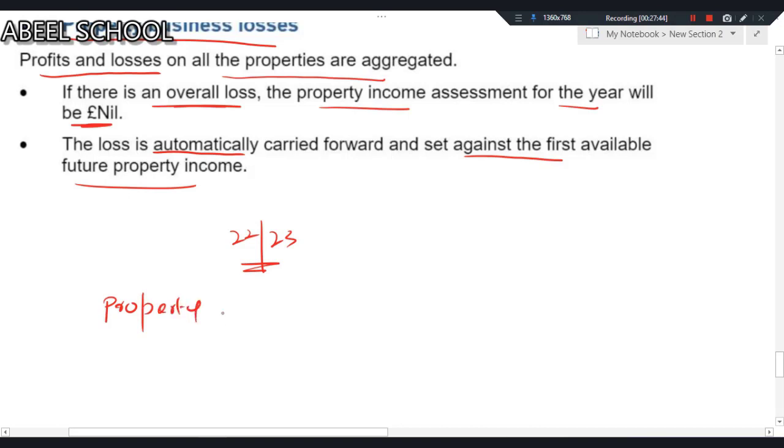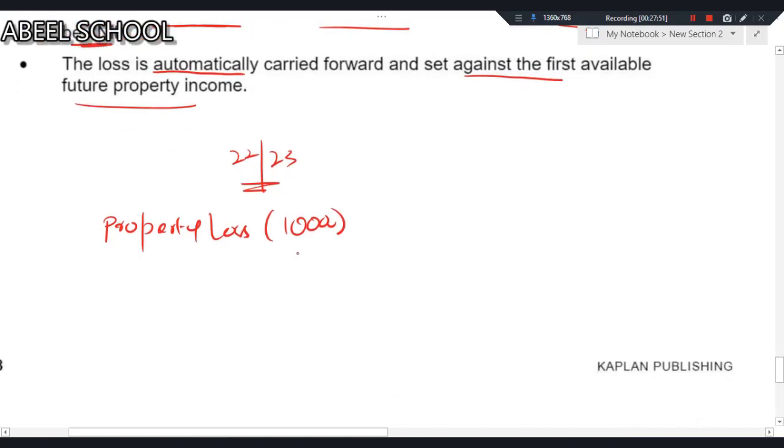Instead of income, we are having losses. Assuming there's a loss of 10,000. So while solving the question, instead of writing the loss of 10,000 in tax year 22-23 for property loss, you will be writing 0, nil. Then this loss will be carried forward.